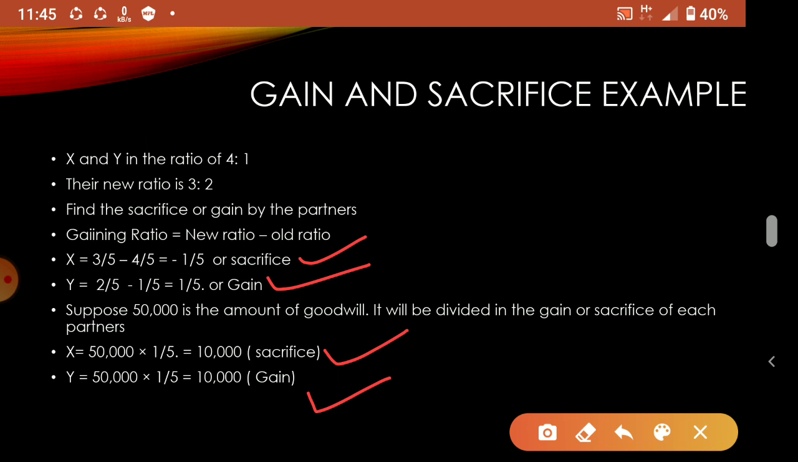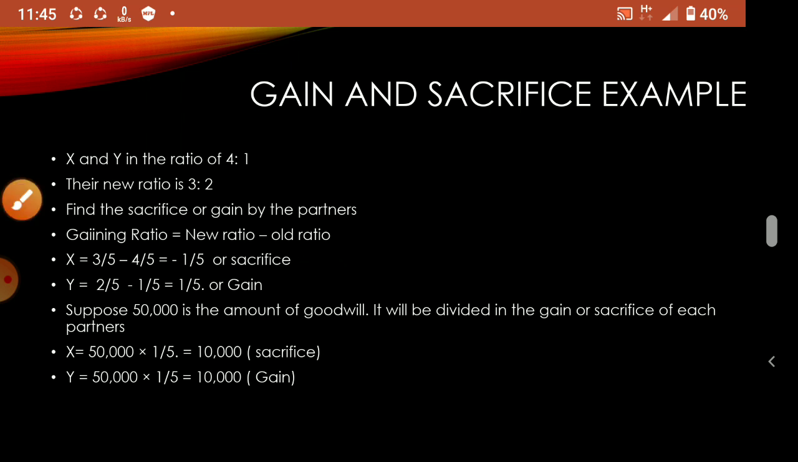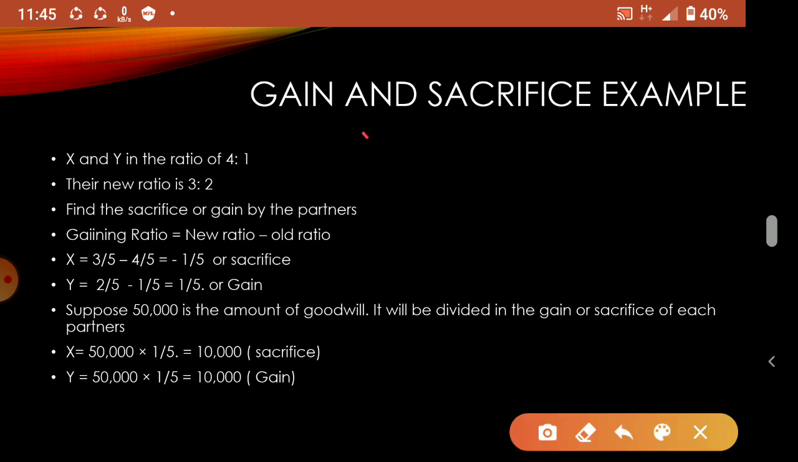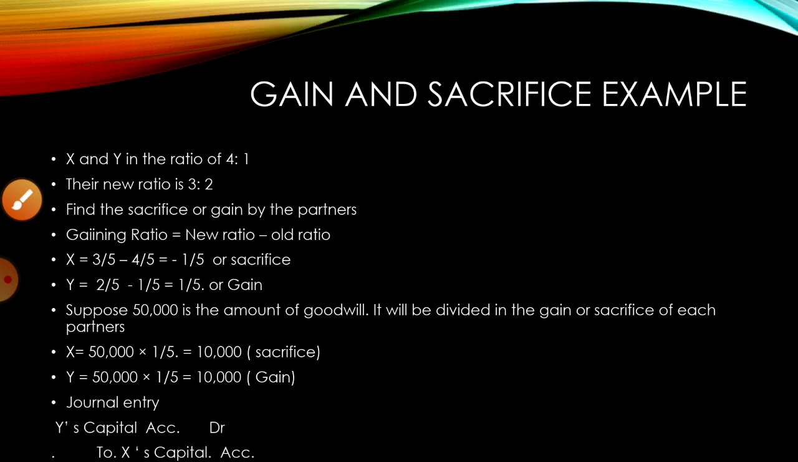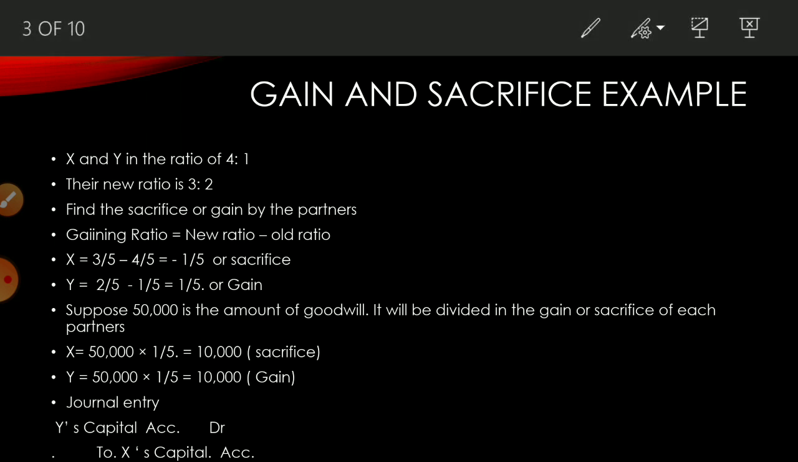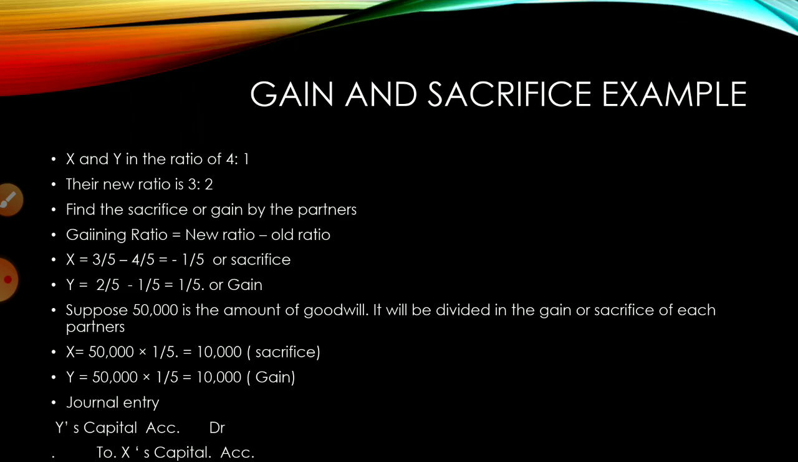So the gaining partner should be debited always. So gaining partner's account debited to the sacrificing partner, that is the journal entry. Understood? That means y's capital account debit to x's capital account. So that will be the journal entry. So in the journal entry how much amount? 10,000 only you have to write. Don't divide, 50,000 only you have to apply, but you have to write the 10,000 figure. Only the change we are taking, not the full amount. Okay.